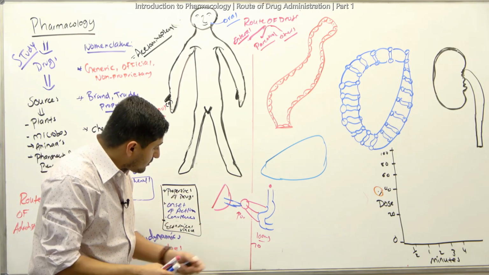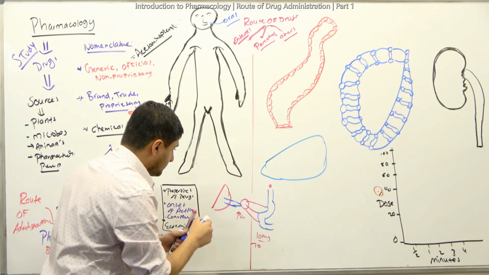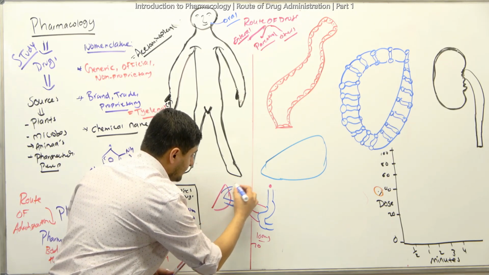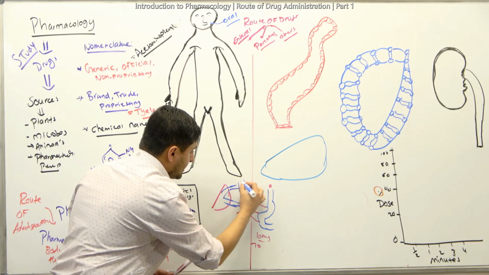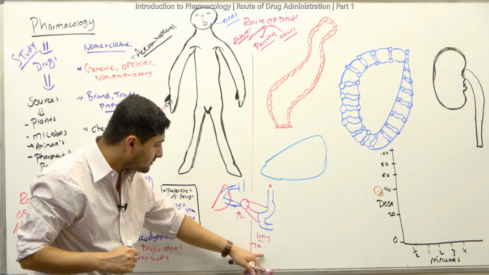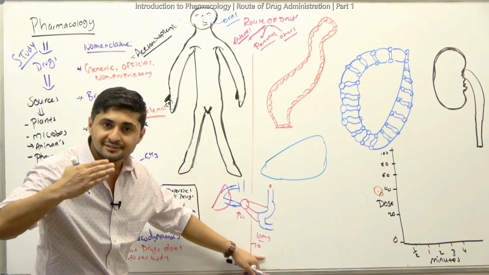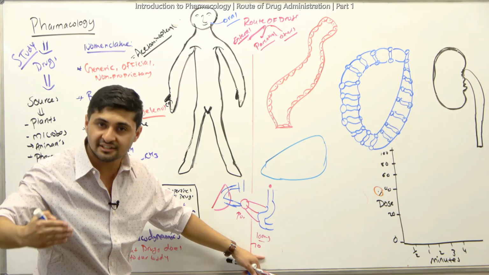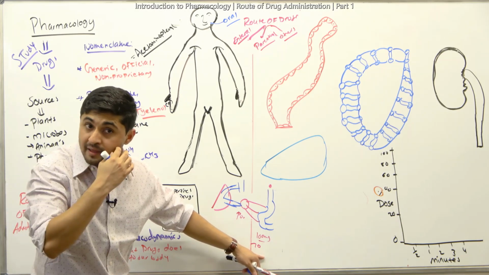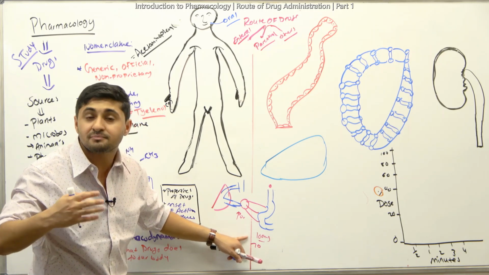From the hepatic portal vein, the blood goes to the inferior vena cava, and from there to the heart. If 70% of the drug went through metabolism, that means 70% of the drug becomes inactive or water soluble. Also, some of the drug in plasma binds to the plasma protein.